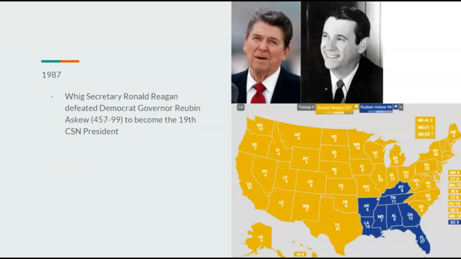In 1987, the only thing notable was the election of 1987 where Whig Secretary of Labor Ronald Reagan would defeat Democrat Florida Governor Reuben Askew 457 to 99 to become the 19th Confederate President and the first Northern Confederate President.